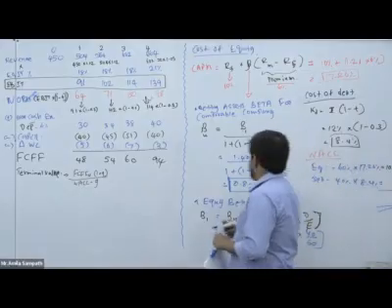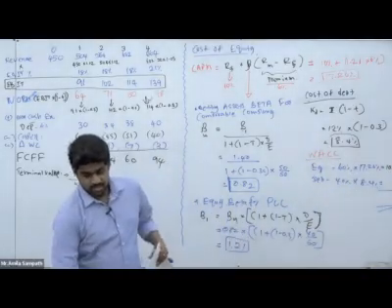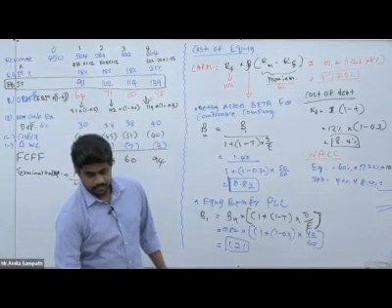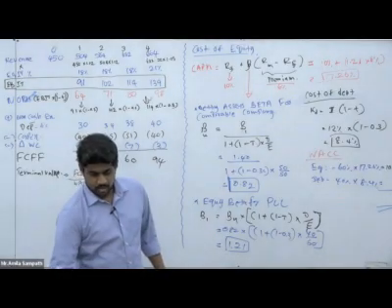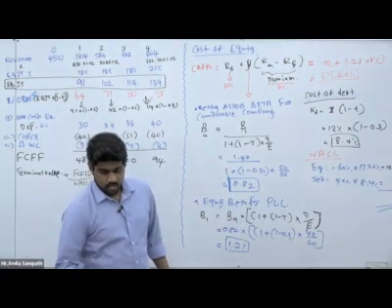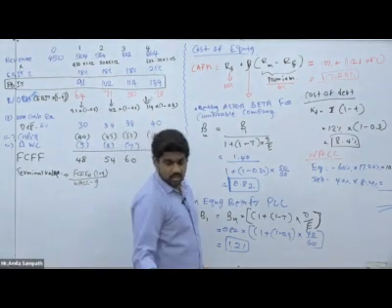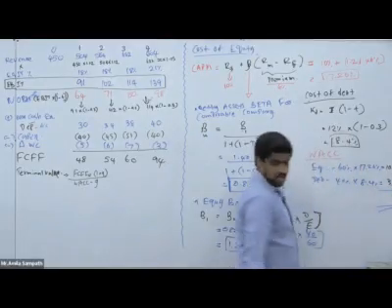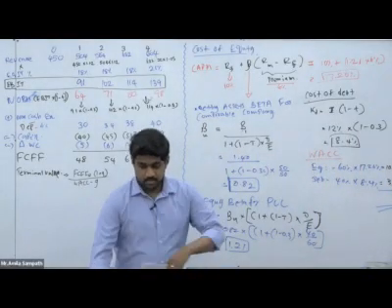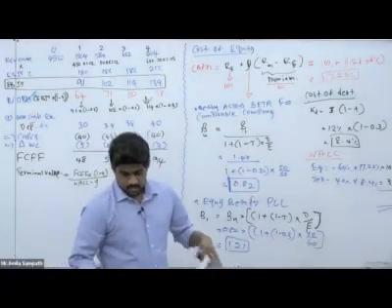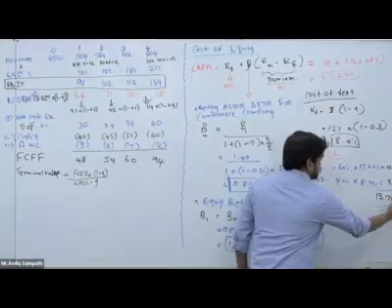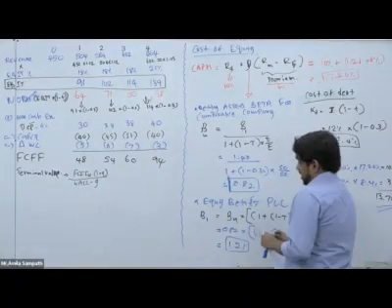And for the debt, 8.4 into 40%, we can get it as 3.36. Then that total, 13.72, we can get as the WACC of PLL.